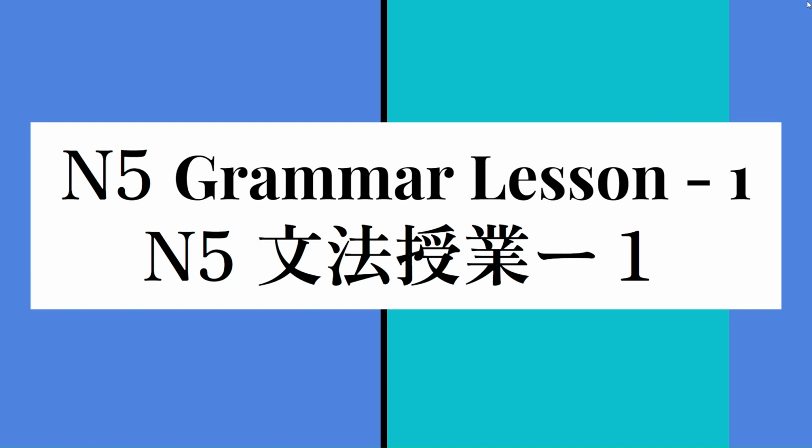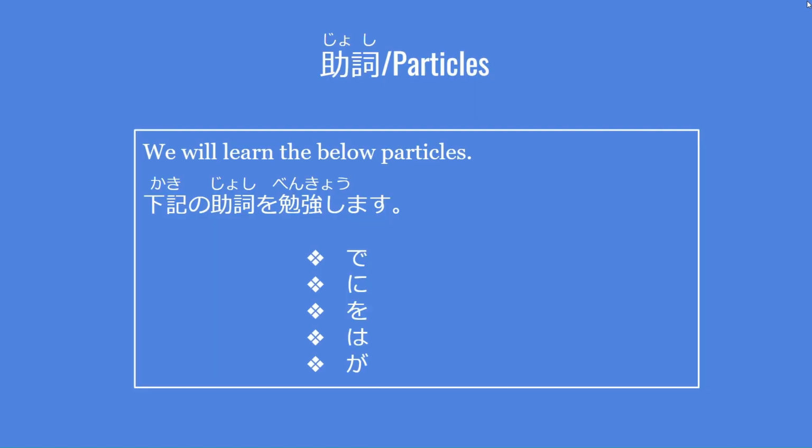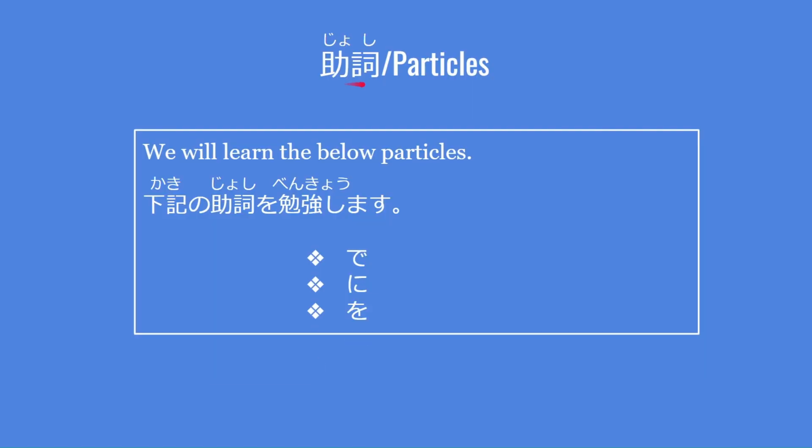Today, we will teach you N5 grammar. N5 の文法を教えたいと思っています。 Particles are called joshi in Japanese. And today, we will learn the below particles. 下記の助詞を勉強します。で、に、を。